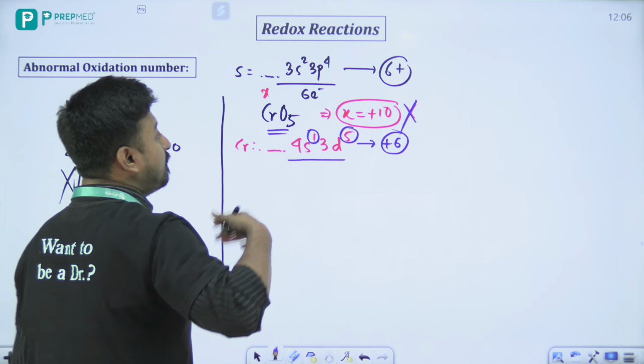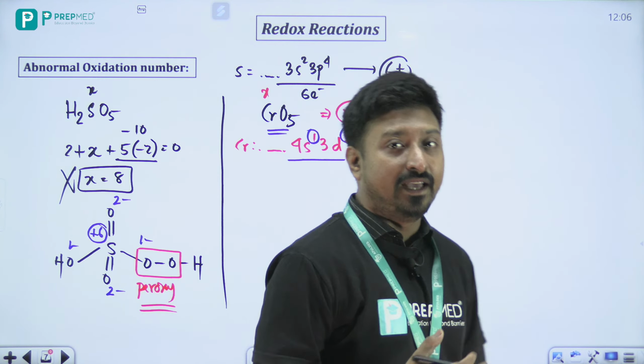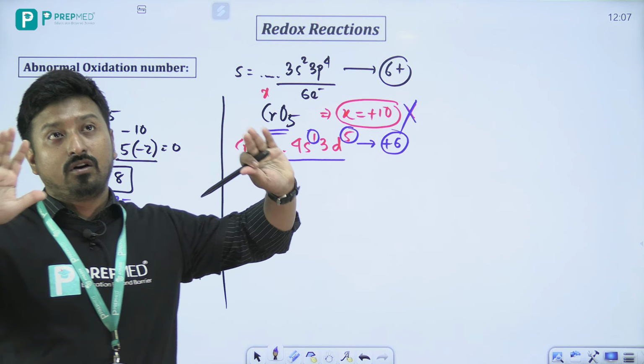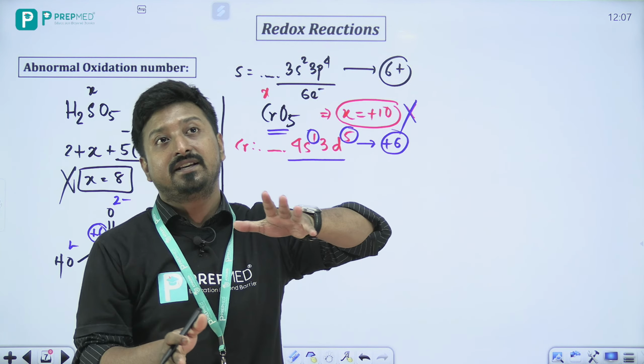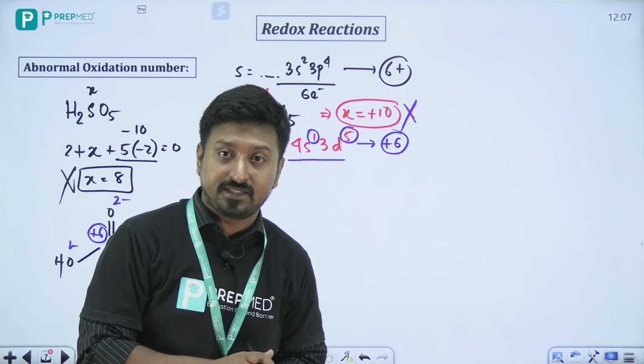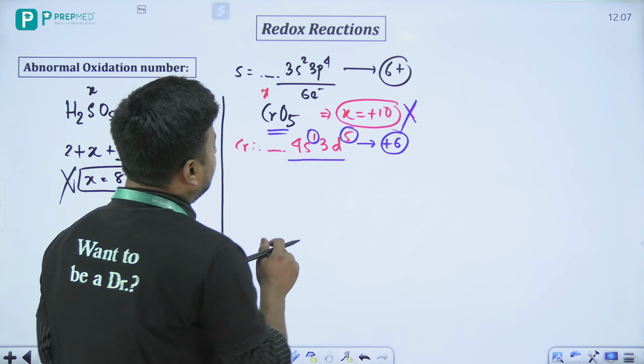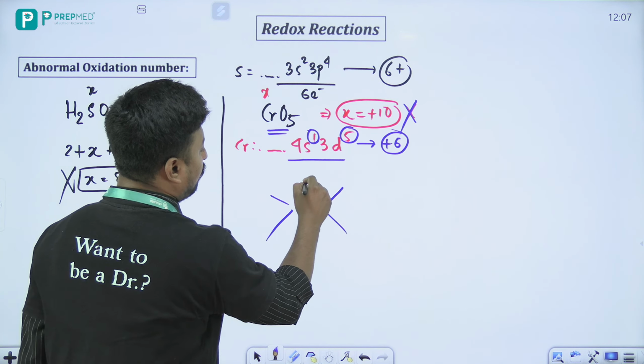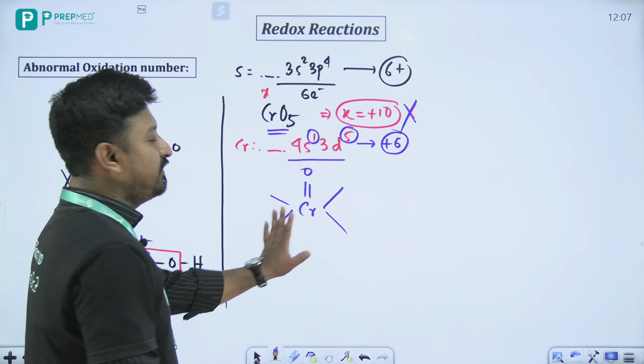Remember, it is always a trick to think about this: if there is an oxygen with abnormal oxidation states, then you will definitely take the help of peroxy. Now what do we do with chromium? First we give it 6 valency.